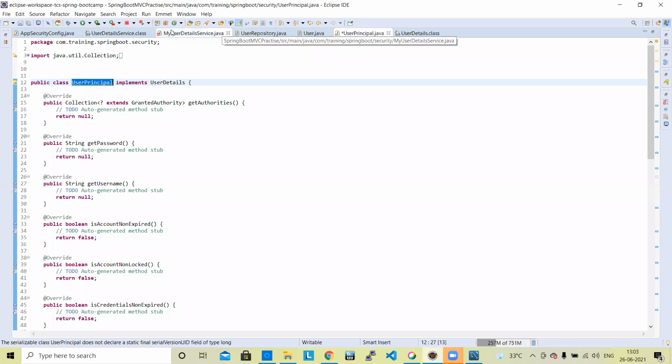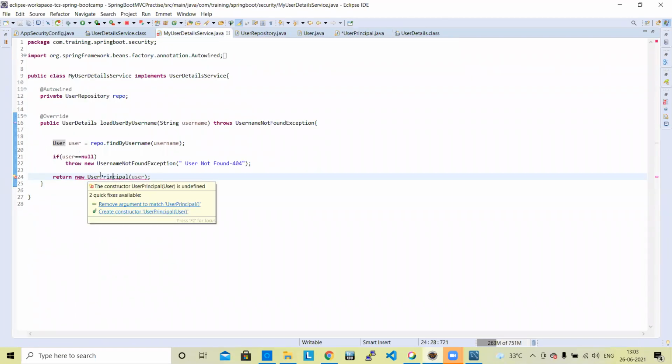Next, if you go here, you'll notice that it is showing a problem because the constructor is not able to return. It should return an object of the user principal object. So it is not returning it.